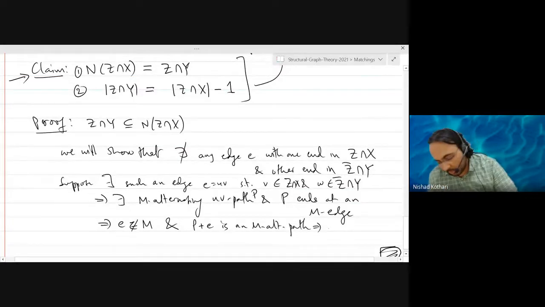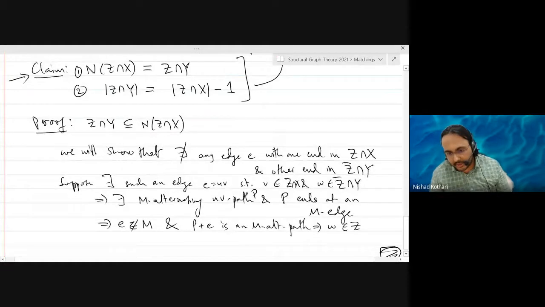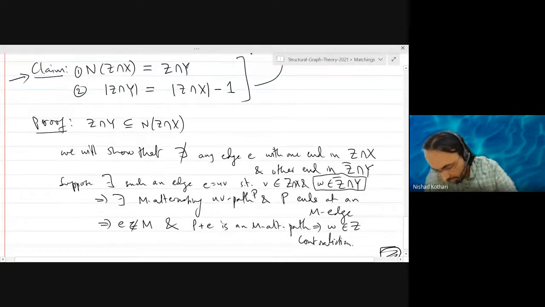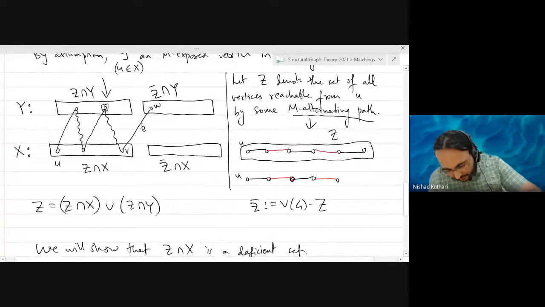But then it would mean that the vertex W should be in the set Z because it is reachable by a path. And that is a contradiction because W by choice belongs to Z bar. So we can't have any such edges in the graph going like this.